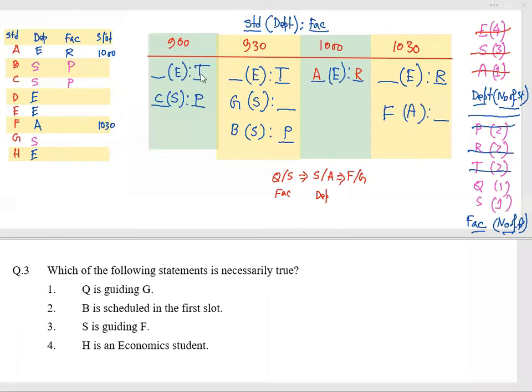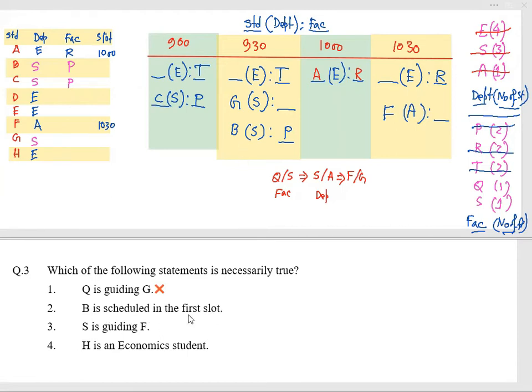Now question 3, which of the following statements is necessarily true? Necessarily true, that I need to find out. That means some of the data are not filled, considering that. First one, Q is guiding G or F. It is not confirmed, so necessarily it cannot be true. So I'm removing that. B is scheduled in the first slot.